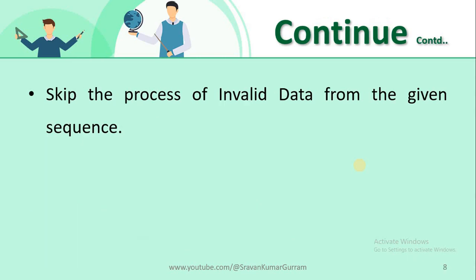See some examples for better understanding. Skip the processing of invalid data from the given sequence. Suppose we have a sequence of data. I want to read only valid data. If it is invalid data, I don't want to process it. When we know that it is invalid data, there is no need to process it further. So we can skip that particular iteration, but we can continue the remaining iterations.